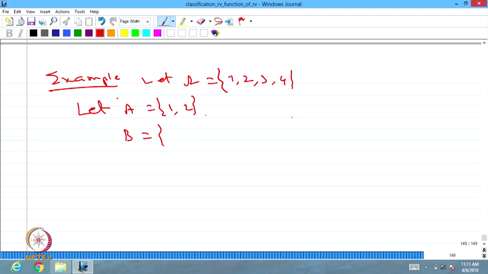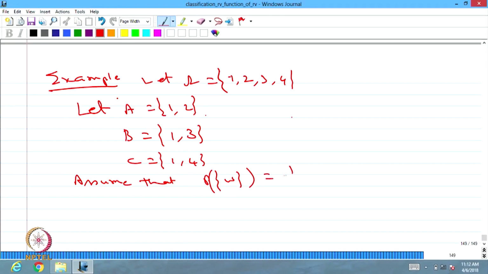Similarly, B is the event consisting of 1 and 3, and C is the event consisting of 1 and 4. And we assume that the probability of a singleton element ω is equal to 1 divided by 4 for ω equal to 1, 2, 3 or 4.